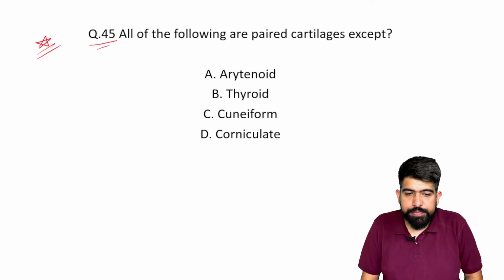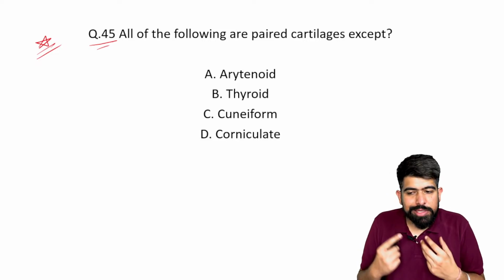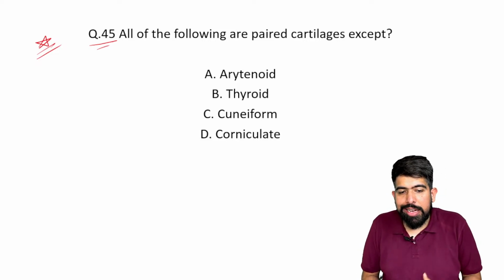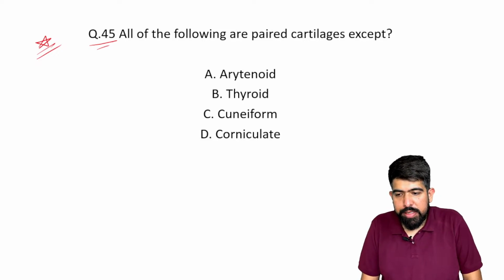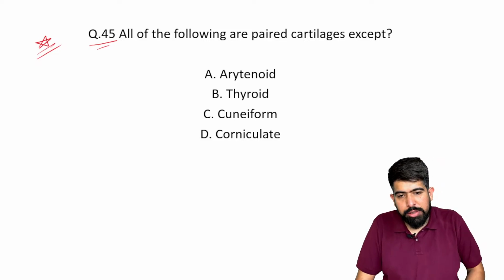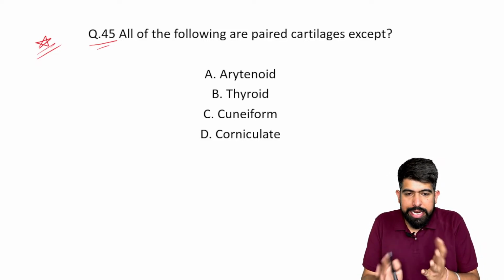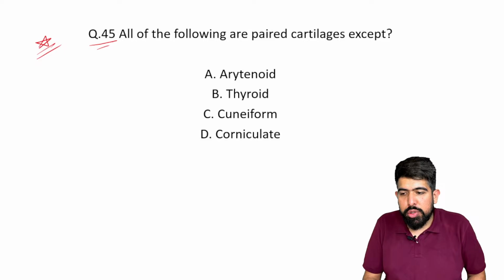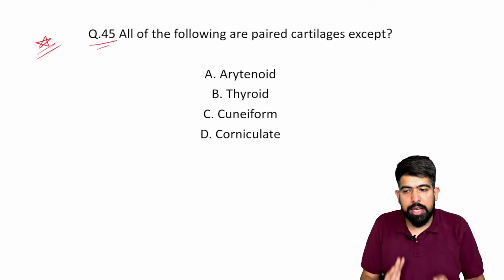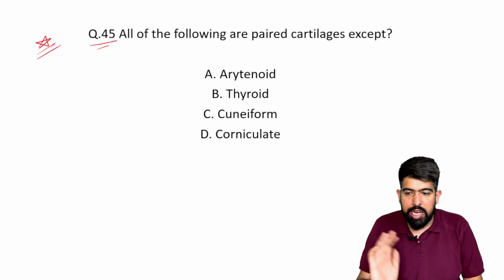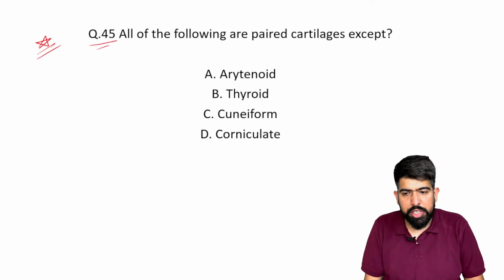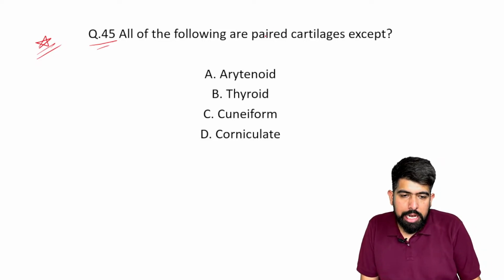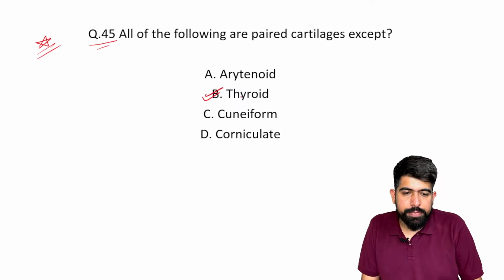What will be the answer? Arytenoid, thyroid, uniform, and a conic. Which muscle is it? Which muscle? Try to answer it. This is again a mixed ENT and anatomy question, but they are repeatedly asking it, more than 3 times. Very good. Your answer will be here, thyroid.